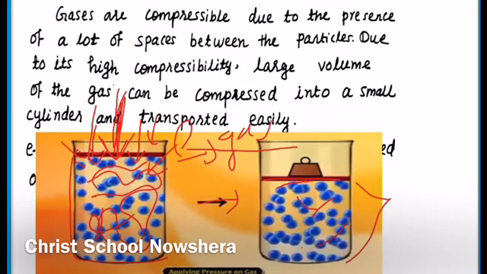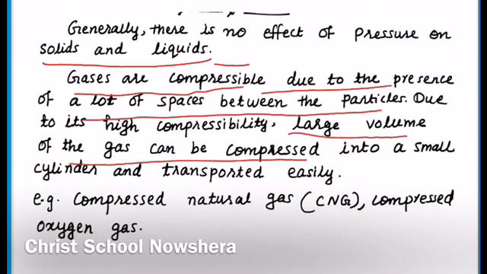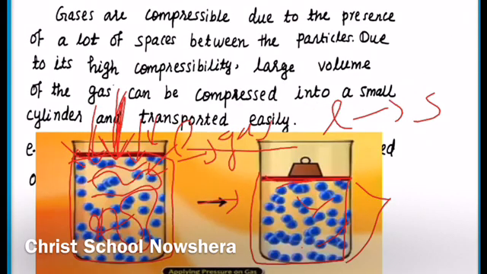Initially this much is the actual volume, but when you apply pressure, the volume is changed into this much. That means a large volume of gas can be changed into small volume when you apply pressure. If you can change a large volume of gas into a small volume, what is the advantage of that? Then we can easily transport it. A large volume of gas would need a large container, but we can apply pressure on this large amount of gas.